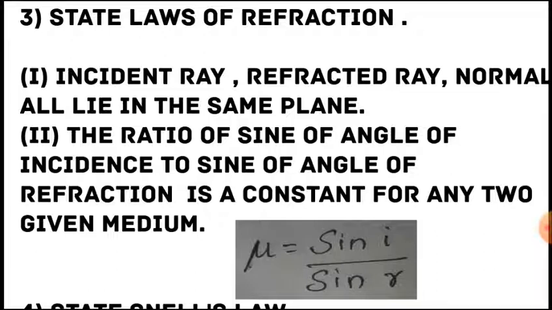The second law is a little bit important because we get three answers from it. The first one is for the state the laws of refraction question, and we get another two questions also for the same point. So learn it thoroughly. I once again repeat the second point. The ratio of the sine of the angle of incidence to the sine of the angle of refraction is a constant for any two given media, and the formula is mu equals sin i by sin r.